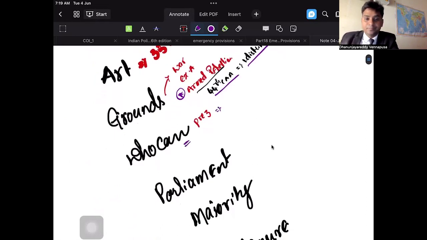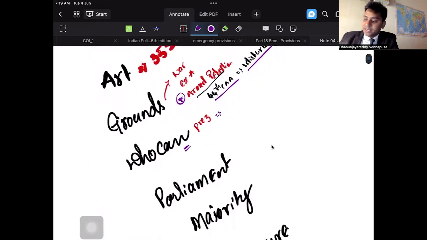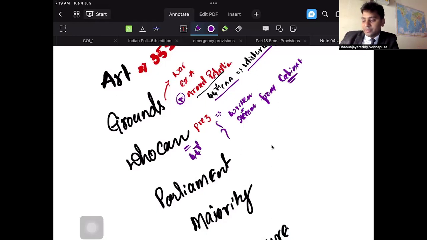President can declare it. Now, how can the President declare it? Very, very important: the President has to declare this after receiving a written recommendation from the Cabinet. This was again added through the 44th Constitutional Amendment Act. The President has to get written recommendations from the Cabinet.